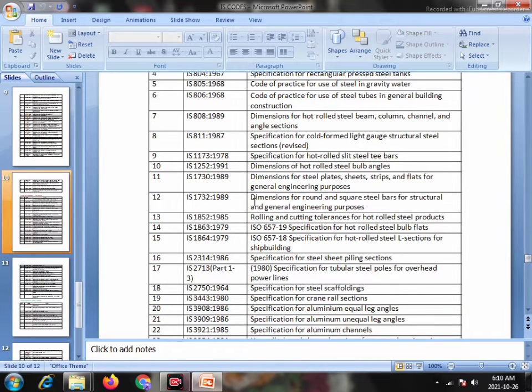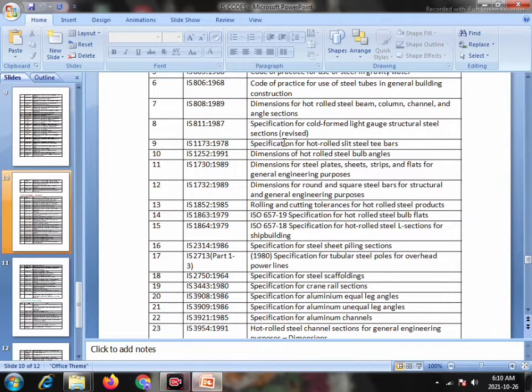Serial number 8, IS 811 1987, specification of cold formed light gauge structural steel sections. Serial number 9, IS 1173 1978, specification for hot rolled steel tubes. Serial number 10, IS 1258 1981, dimension of hot rolled steel bulb angles.